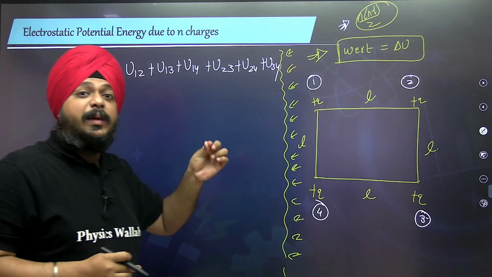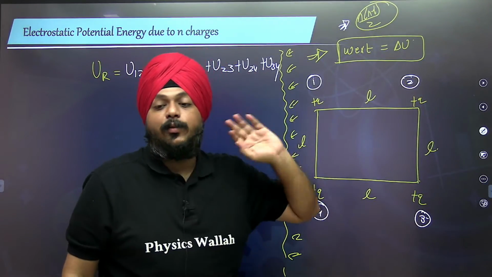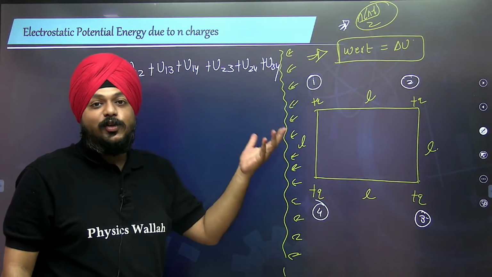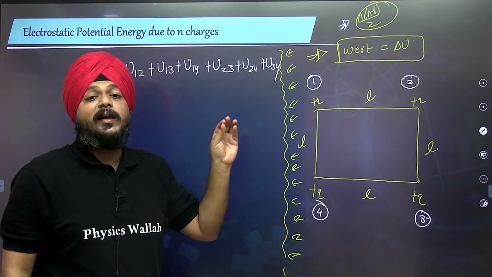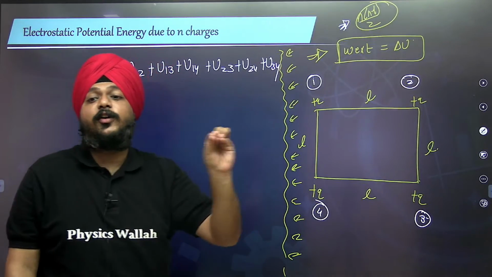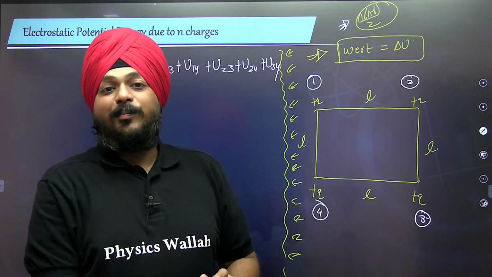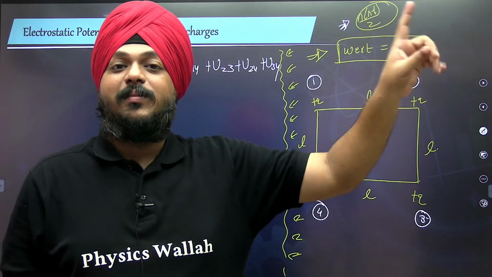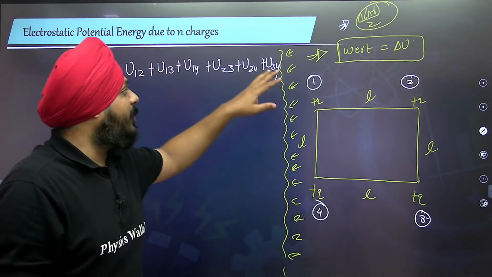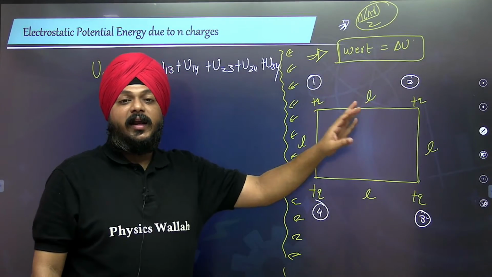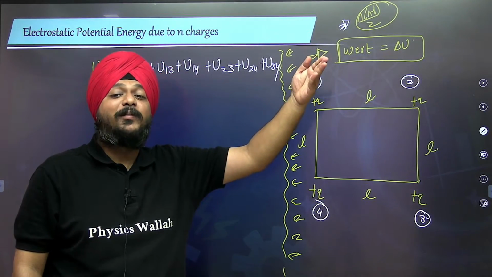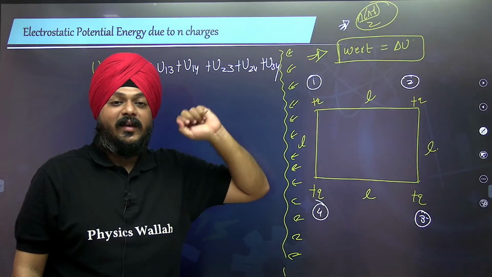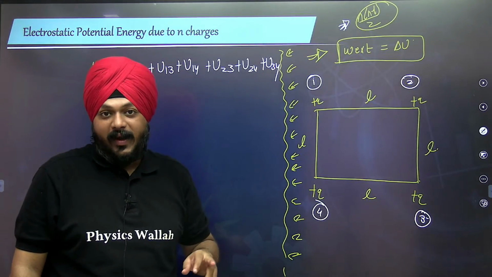But in gravitation, the potential energy is always negative. Here, the sign of the potential energy completely depends on the charge configuration. In gravitation, all of those potential energies are negative. The maximum value of the gravitational potential energy was 0, and the rest of the values were negative.